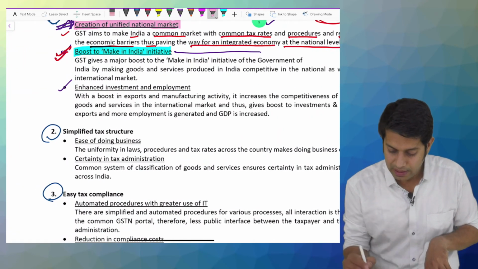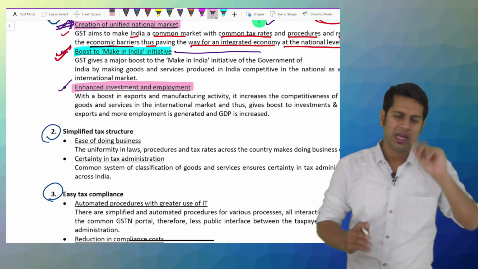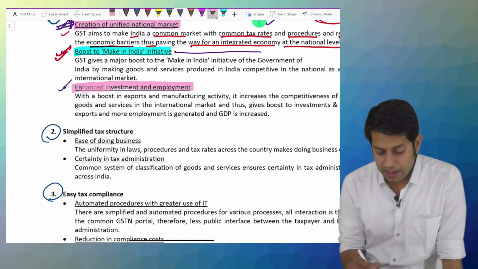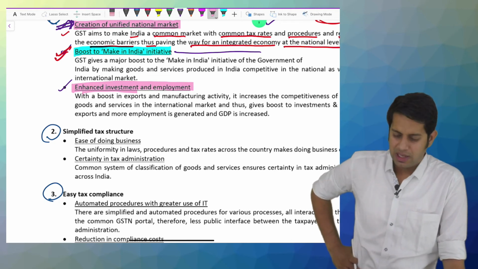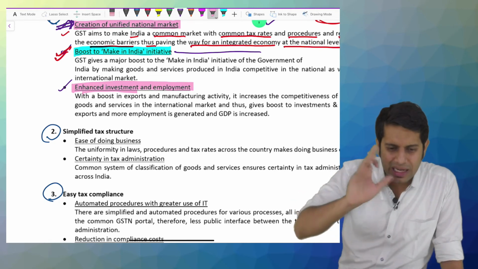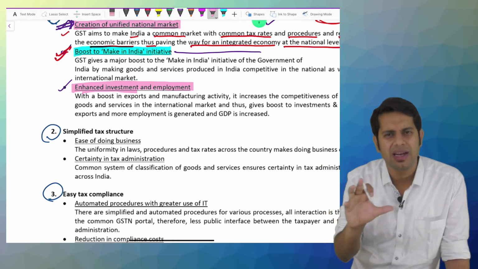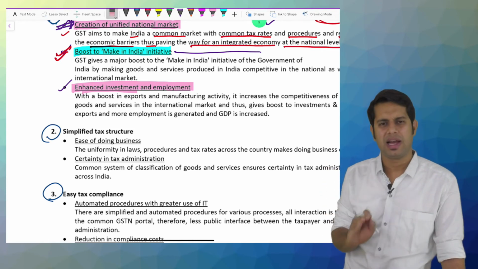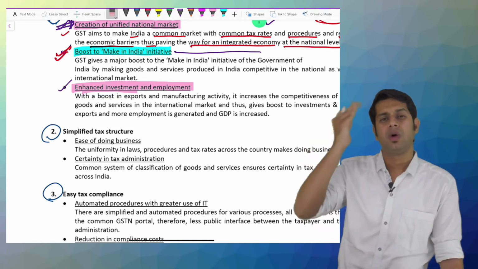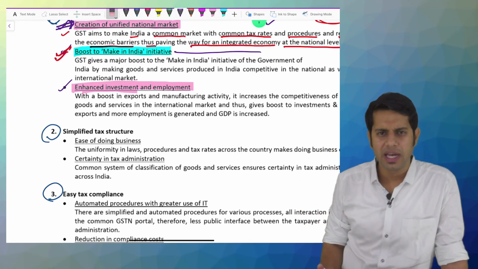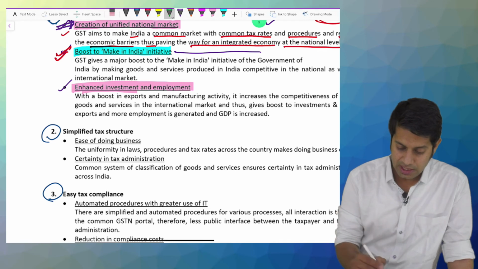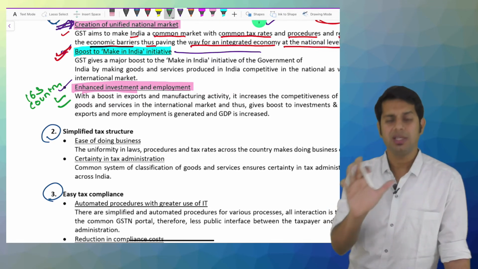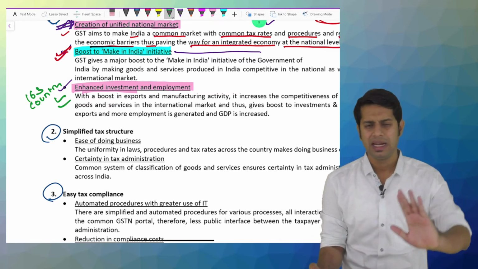Then, enhanced investment and employment. Obviously, if manufacturing activities are increasing, employment will also increase. It will get investment. Before, foreigners used to see that if I invest in India, I have to follow different laws, be it central sales tax, service tax, or value added tax, etc. Following these different taxes was a burden, so a person was never coming and investing in India. Now they have got GST, and GST is followed by 163 countries around the world. The major countries around the world follow GST as their indirect tax regime.